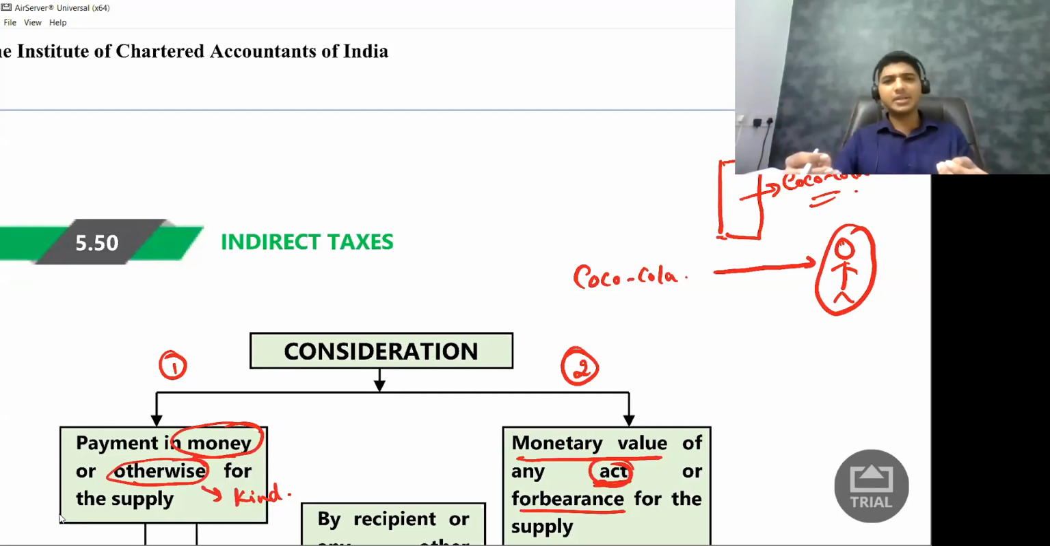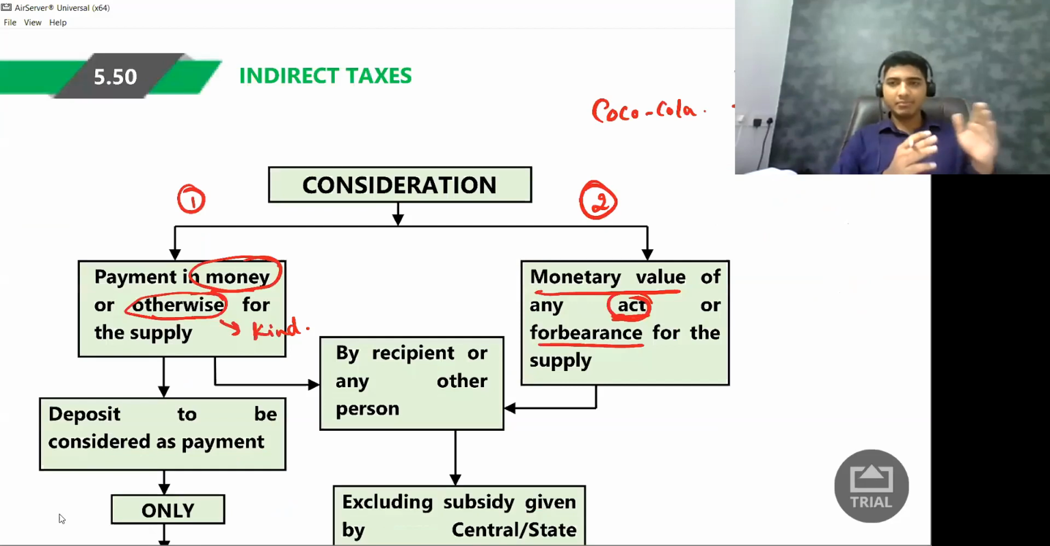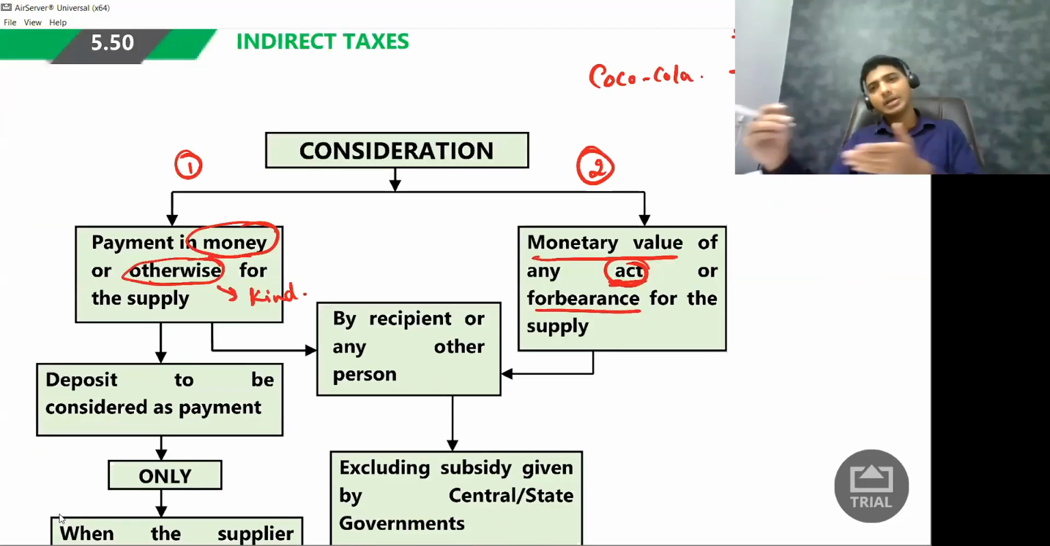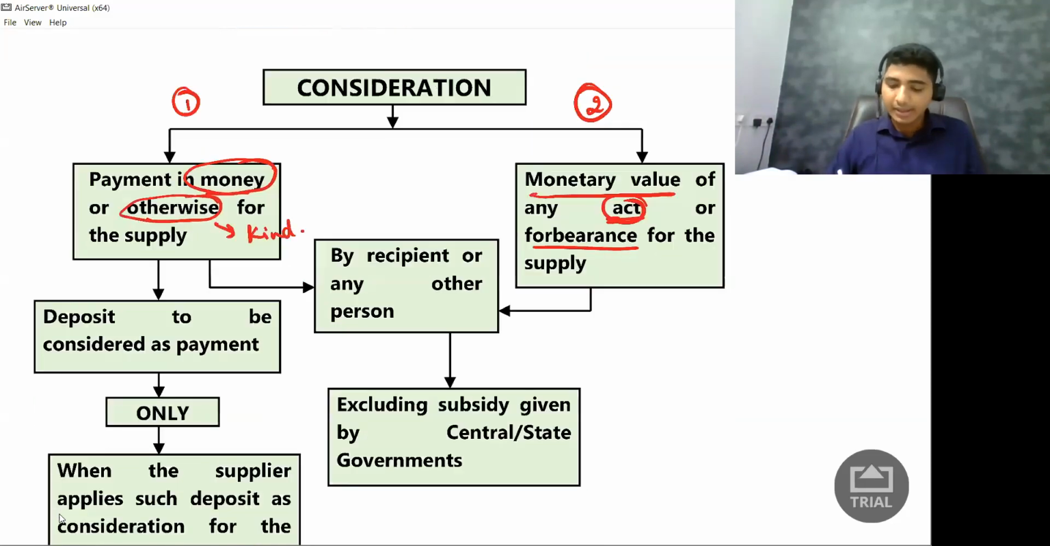For your examination, they will never test from this particular aspect. This is just for understanding's sake. So consideration can be in money or kind, or it could be doing something or not doing something. And this is important: it is paid by the recipient. So who has to pay me the consideration? The recipient has to pay consideration, or sometimes any other person can also pay the consideration.